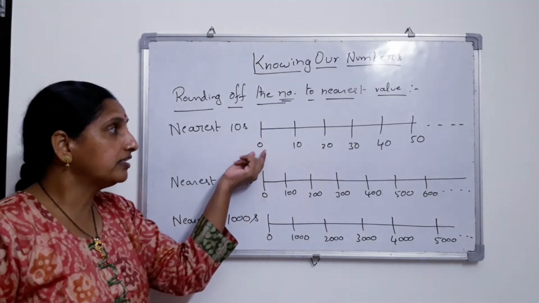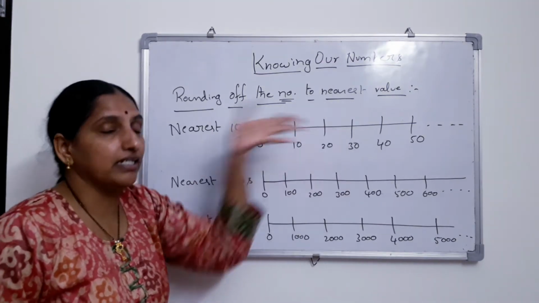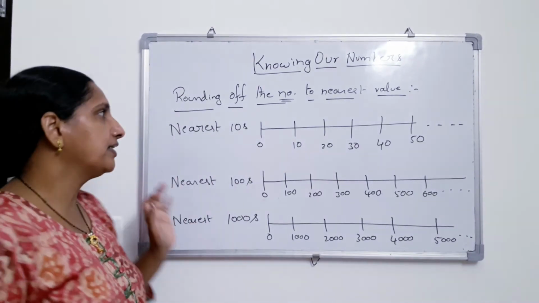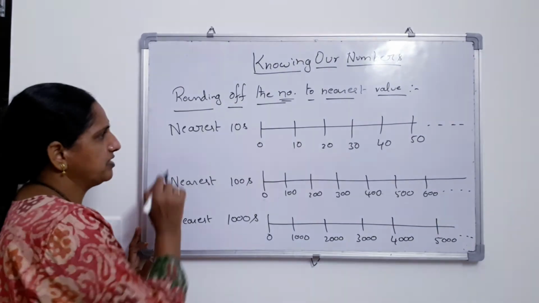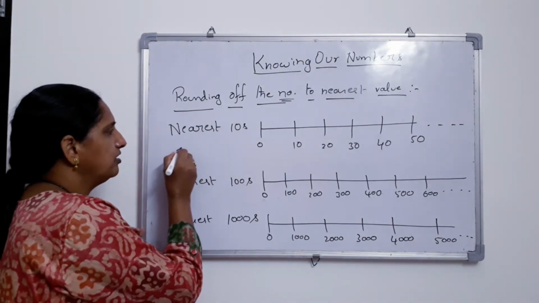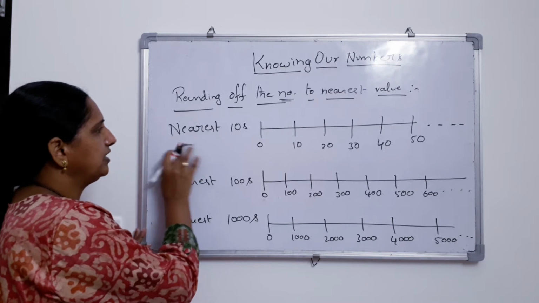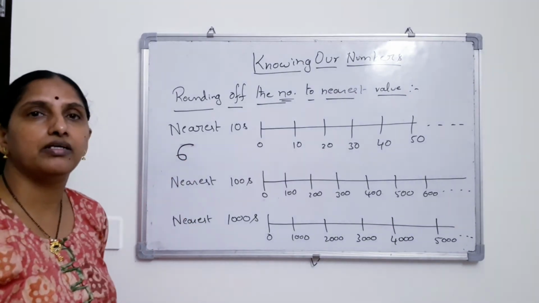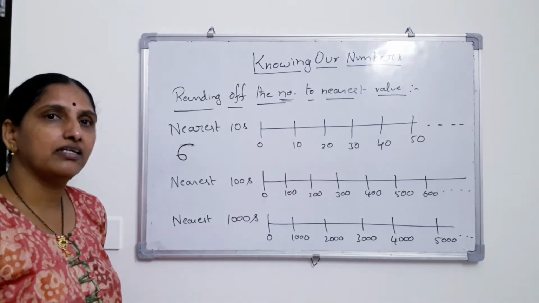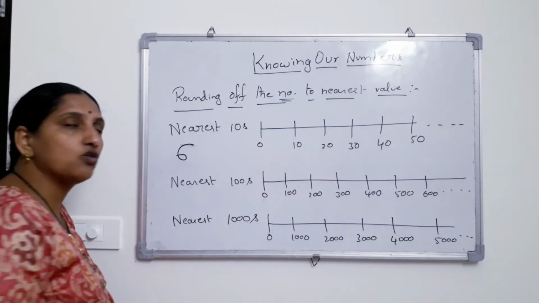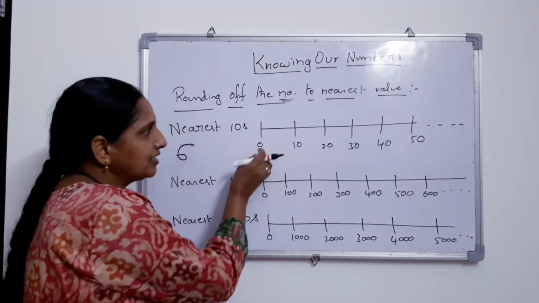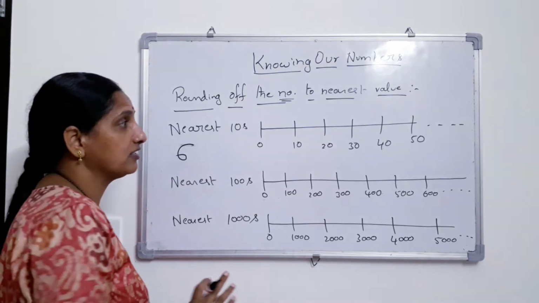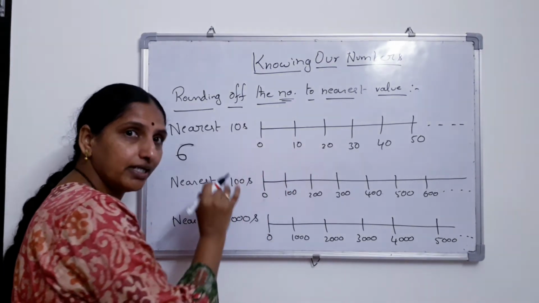Okay, right. Now, for the nearest 10, let us see how to round a number to the nearest tens. Let me take one example first. Suppose I say a number, 6. You guess and say which number it is closer to, 0 or 10? 6 lies between 0 and 10. Absolutely, you know it. You are very intelligent children.